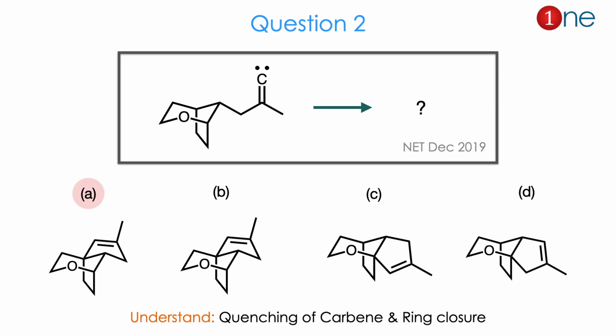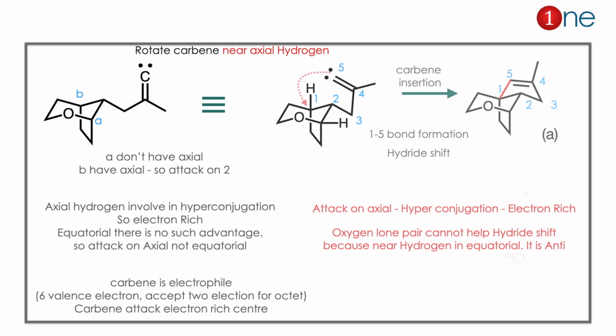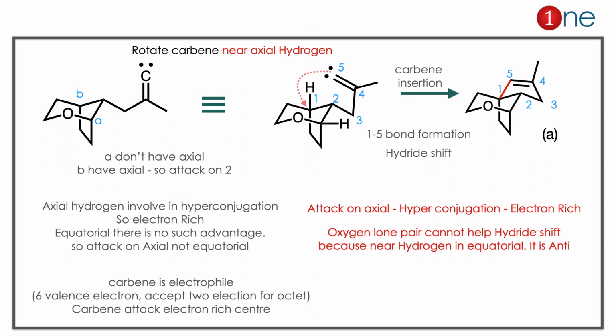Let us see how. The starting material has a carbene. Carbene normally undergoes a C-H insertion reaction, but it needs a carbon-rich center. Normally axial hydrogens are on carbons that are electron rich due to hyperconjugation, because the other carbons help each other. It involves stability, so the axial hydrogen is electron rich. Equatorial ones normally don't have such an advantage. So the carbene is an electrophile and attacks the electron rich axial hydrogen.